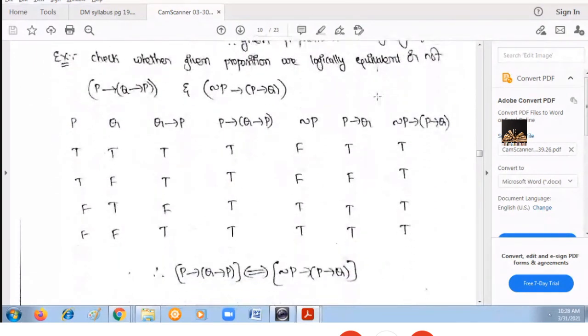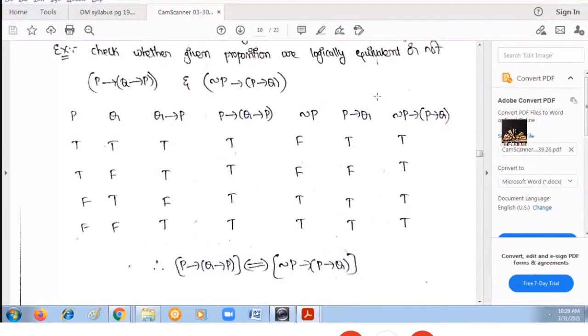Consider one more example. One compound preposition given is P implies (Q implies P). The second one is negation P implies (P implies Q).